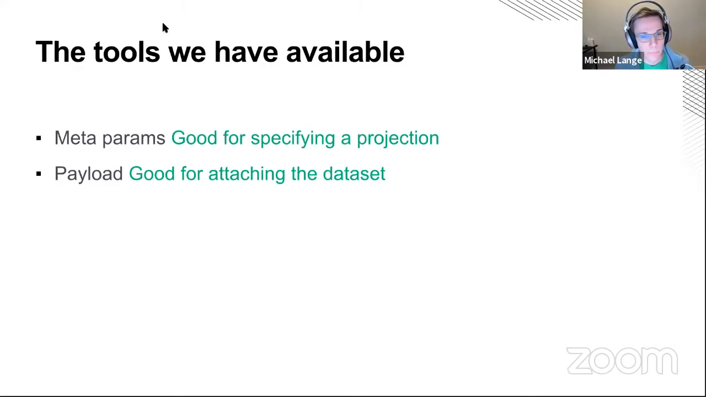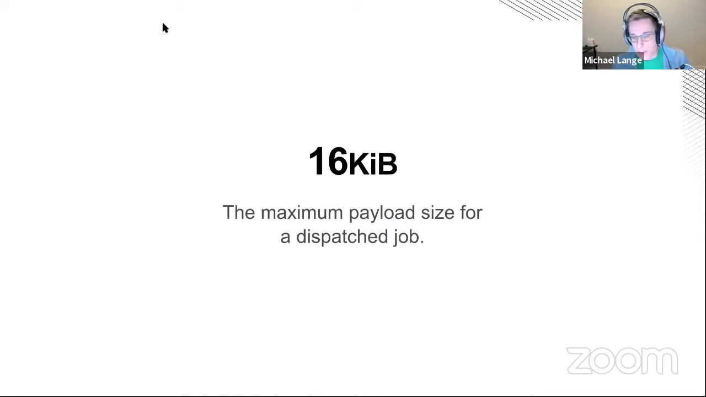Unfortunately, there's a catch. The maximum payload size for a dispatch job is only 16 kilobytes. And I don't know if you know this, but the world's pretty big, bigger than that. So I don't think this is going to cut it. Before I go into the workaround, I want to explain why this is the limit.